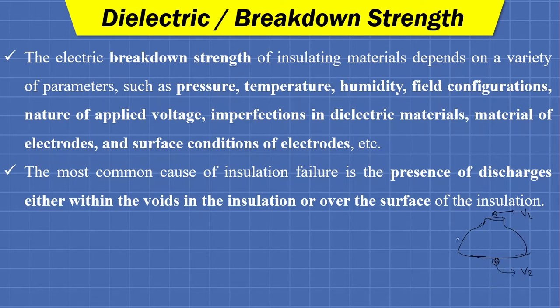Then if we have some carbon particles or ashes or dust particles deposited on the surface of the insulator, there is a chance of an electron flowing through such a short path from one metallic part to another, and this is called flashover.